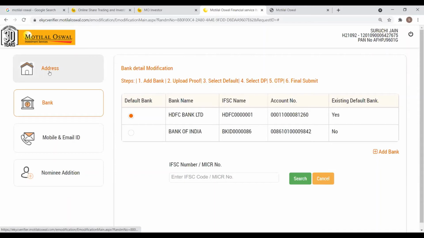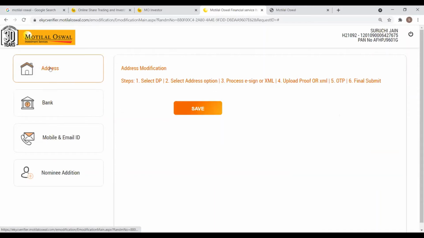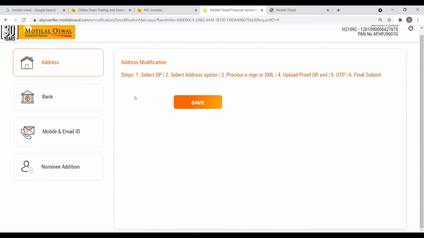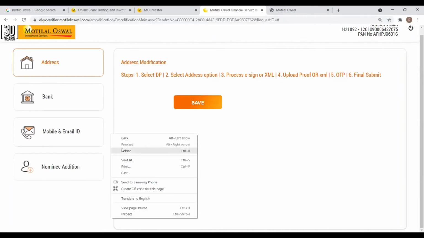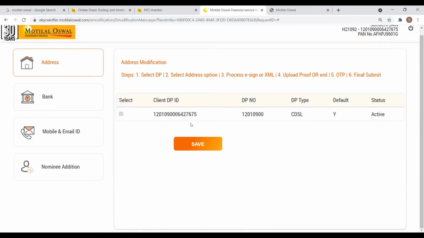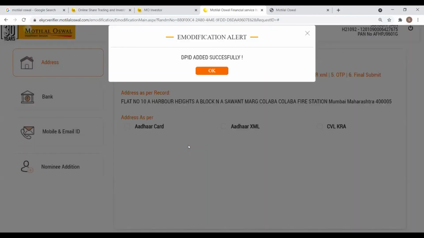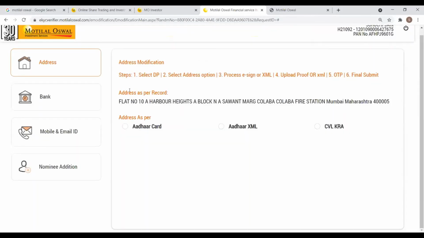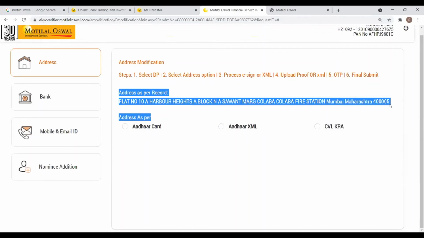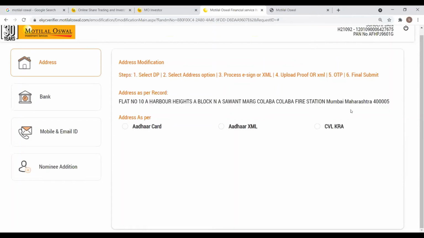Likewise, for address, there's an option at the top here. You can click on address. To initiate the address modification process, we need to click on save. So here again, you can click on save. And it will show the address. This is the current address that is there on the Motilal Oswal account.